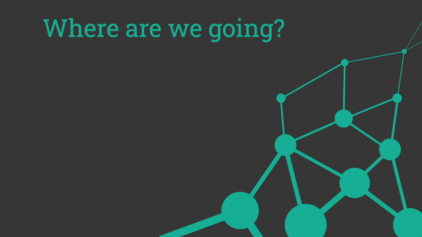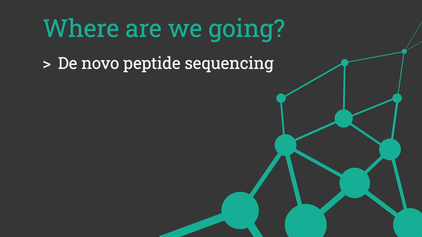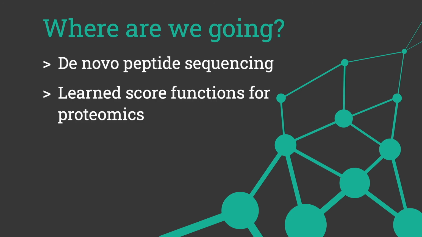And so what we're planning on doing is using a full transformer model, not just the encoder, but the decoder as well, to do de novo peptide sequencing, and then to delve into learned score functions for proteomics, getting beyond some of the ones that have been developed by hand in the past.